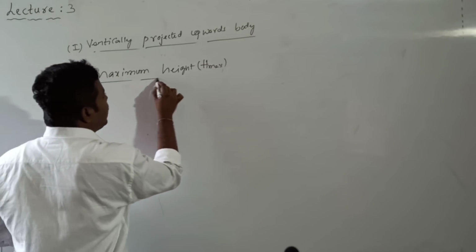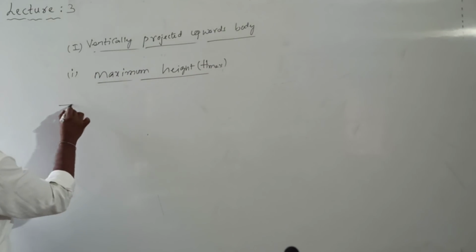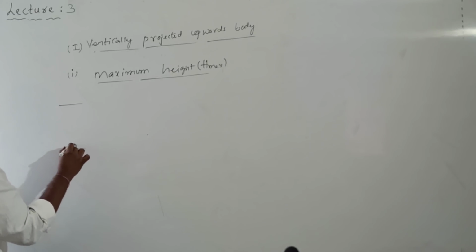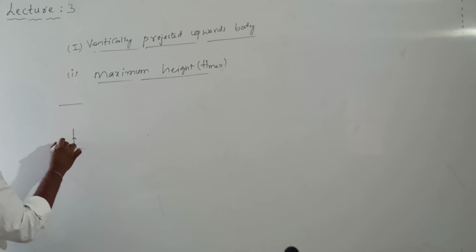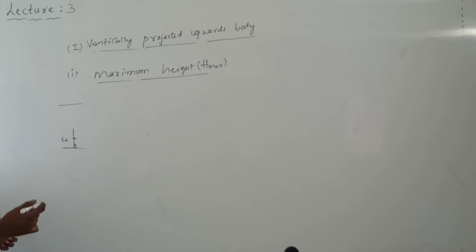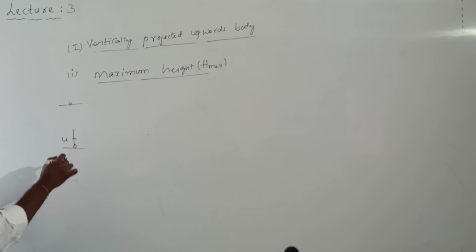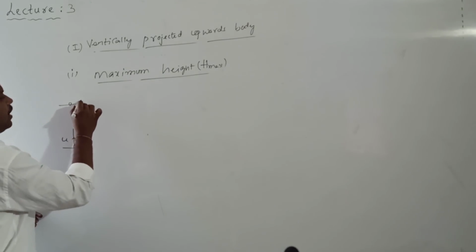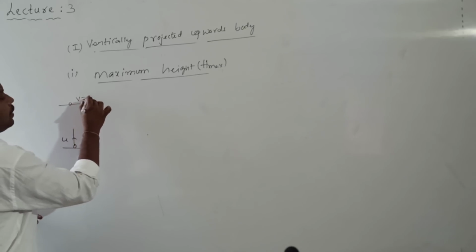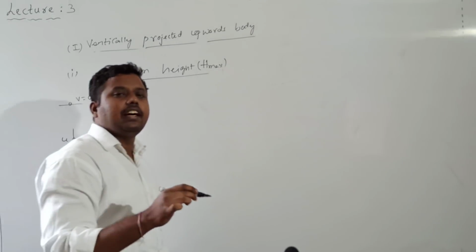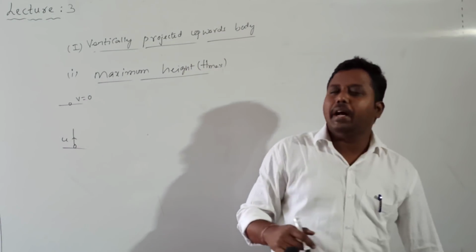A body is projected vertically upwards with the velocity u. You already know the derivation, but just to recall: as the body goes in the vertically upward direction, its velocity decreases, and at one particular point the final velocity will become 0. Where the final velocity is 0, that point is called the maximum height.